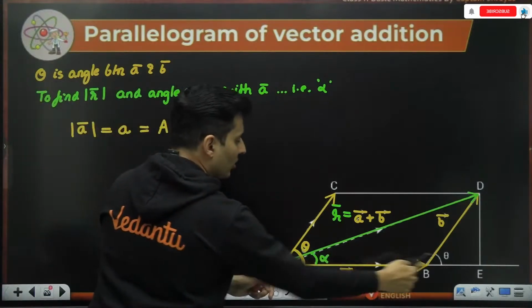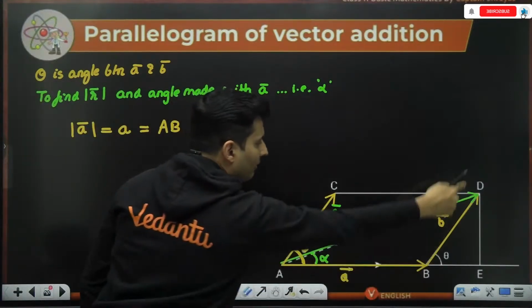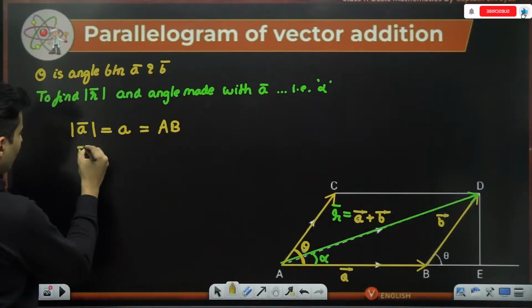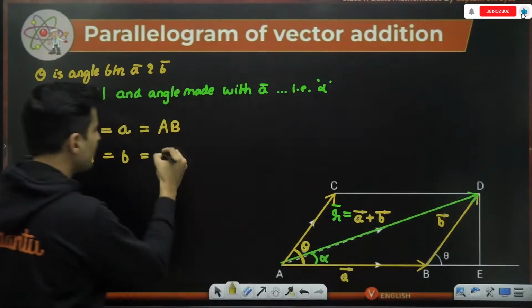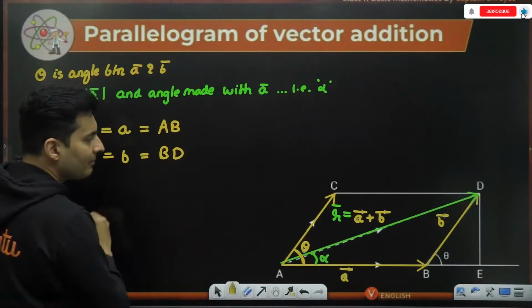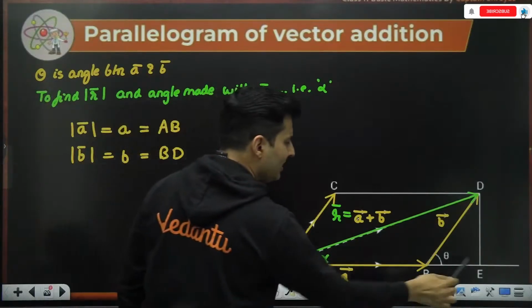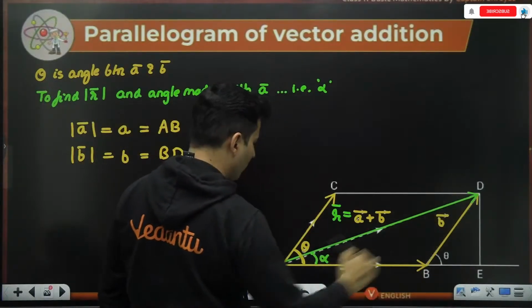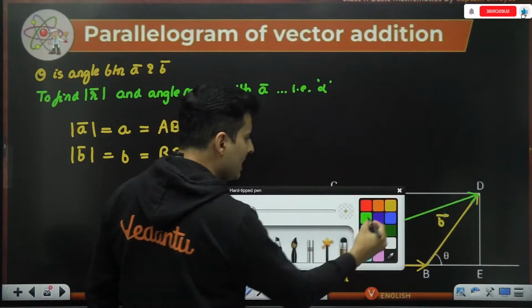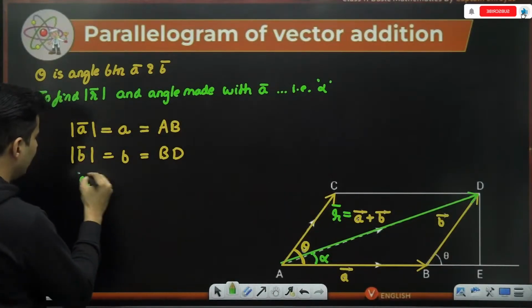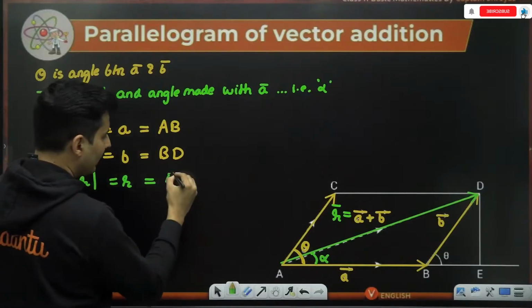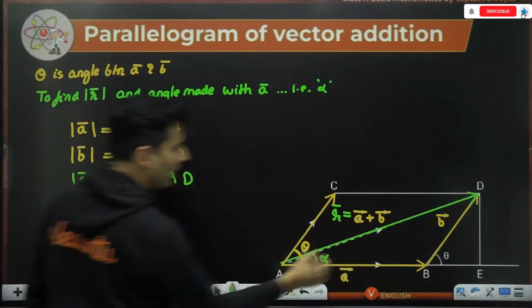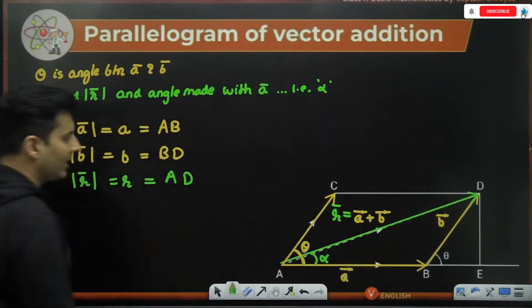This length is also the magnitude of vector A. Vector B's magnitude, I can just call it B, which is also BD. Similarly, this AD is nothing but the resultant vector's magnitude, which I can just call R. A to D is the resultant vector's magnitude.